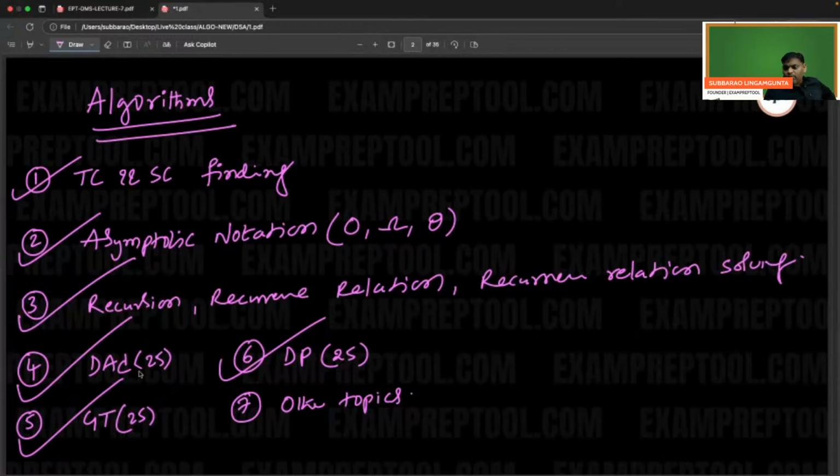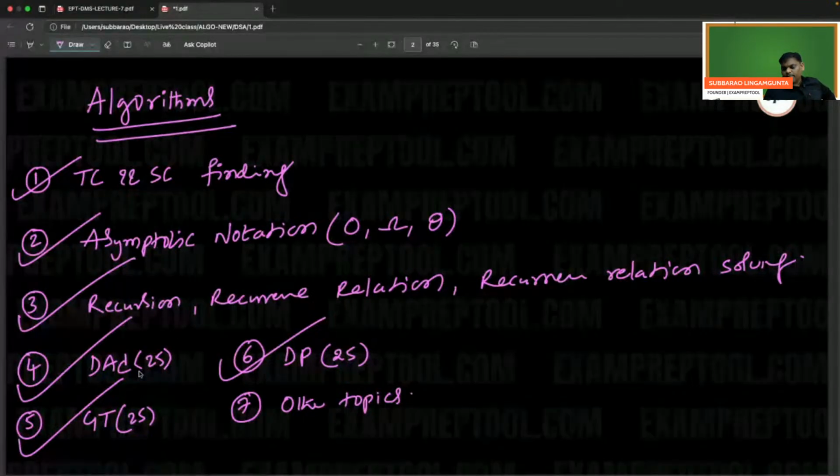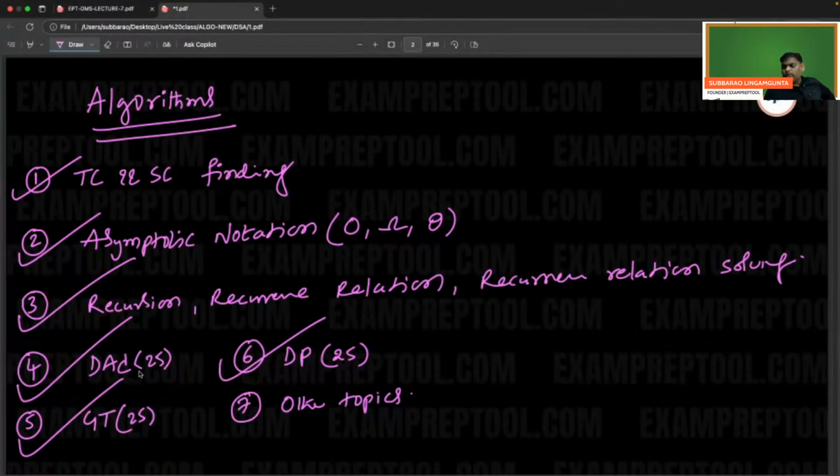So for divide and conquer, do 25 problems. Greedy technique, 25 with programs. You have to write the program. Divide and conquer 25, greedy technique 25, DP 25. You please do that. Automatically you will be perfect.